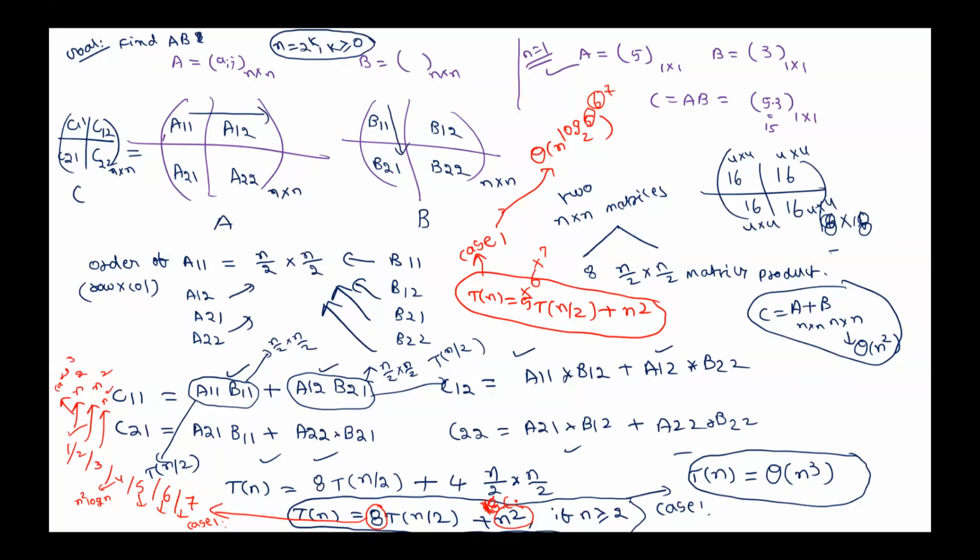That's why, though we have options 1 to 7, the first breakthrough came at 7. That means they used only 7 n by 2 matrix multiplications to solve this problem. Then the recurrence is T of n is 7 times T of n by 2 plus n square, and the running time becomes theta of n power log 7 base 2. That is nothing but Strassen's matrix multiplication. Okay, I stop here.